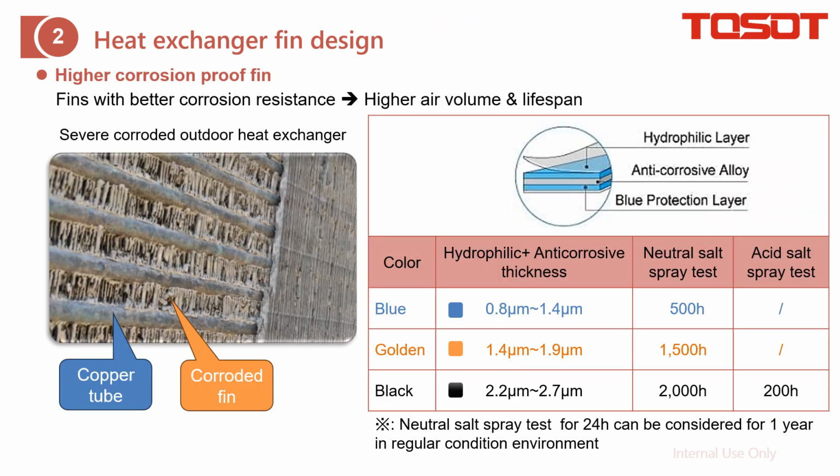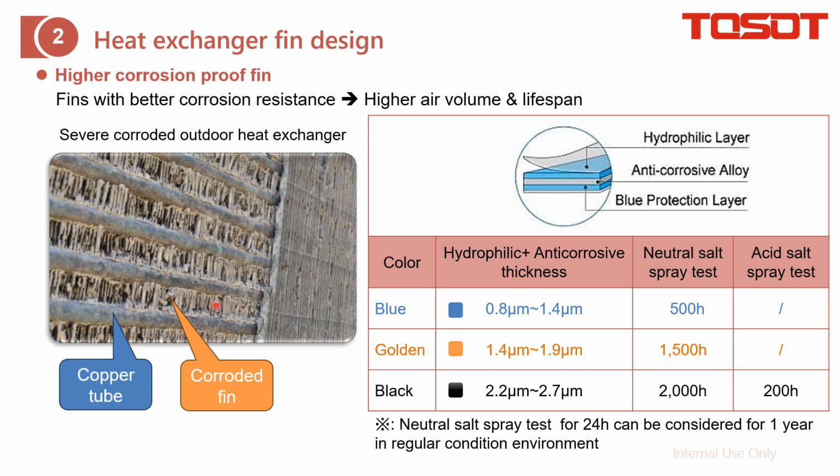Next, we go to the corrosion level. Do you know what this is? It is actually the outdoor heat exchanger, and you can find the copper tube, and between them is the corroded fin. I can say that it is completely corroded. When you touch the fin, it becomes debris very easily. So I don't think you would like to end up with this one, right?